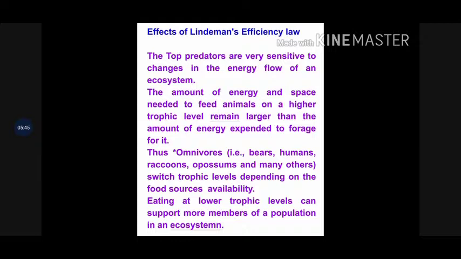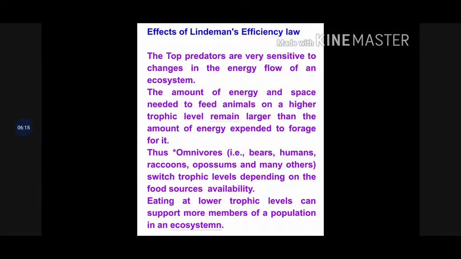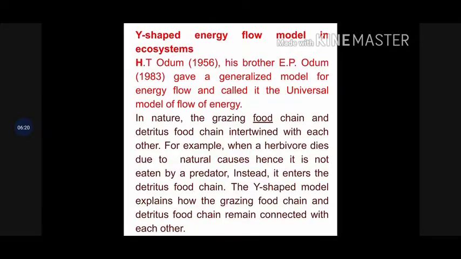So it actually explains that the top predators are very sensitive because a lesser amount of energy reaches them. So they have to adopt a phenomenon where they begin to eat the plants as well as the carnivores, the producers as well as the consumers or the primary carnivores. So they get more energy by feeding like that, and eating at the lower trophic level becomes easy for them to get nutrition. So these were the effects of Lindemann's efficiency law.